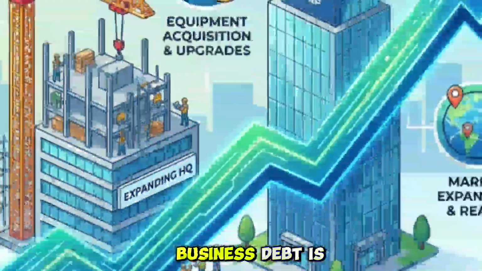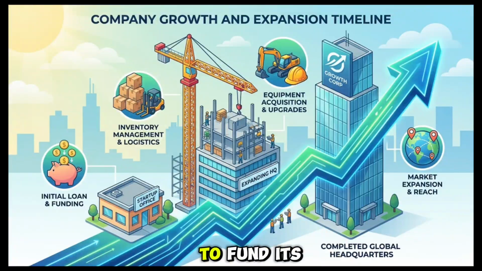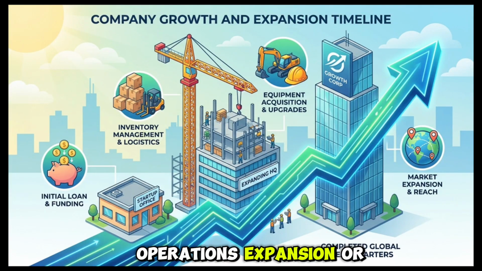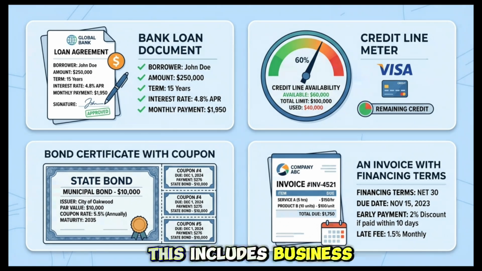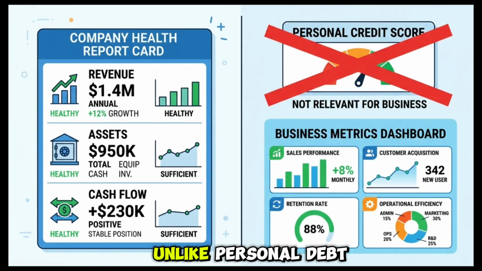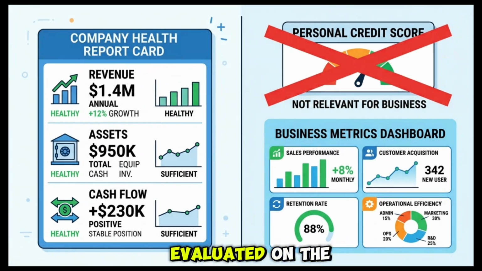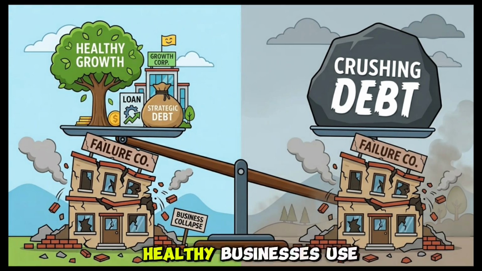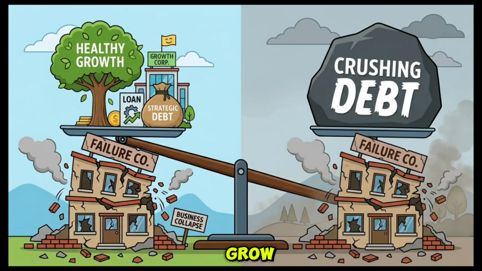Business debt. Business debt is money borrowed by a company to fund its operations, expansion, or assets. This includes business loans, lines of credit, bonds, and invoice financing. Unlike personal debt, business debt is evaluated on the health of the company rather than an individual's credit score. Healthy businesses use debt strategically to grow, but too much of it can lead to bankruptcy.